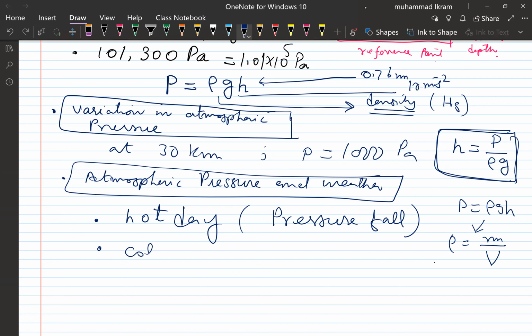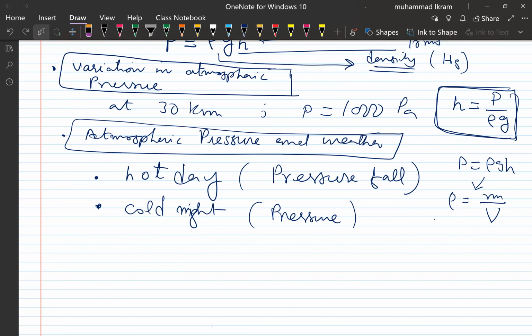Similarly, on a cold night, the reverse occurs, right? Pressure increases. Why does the pressure increase? The volume of the air decreases, the gases contract, volume decreases, density increases, and the pressure rises. And this brings weather changes, right? The decrease in pressure may be all of a sudden, it may be gradual; there may be a sudden increase, there may be a gradual increase, right? So they can cause pressure changes. So the changes in atmospheric pressure at a certain place indicate the expected weather condition, right?